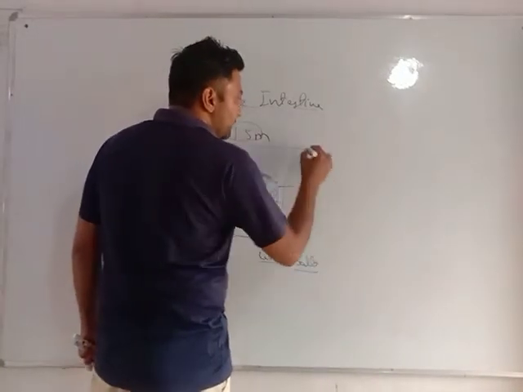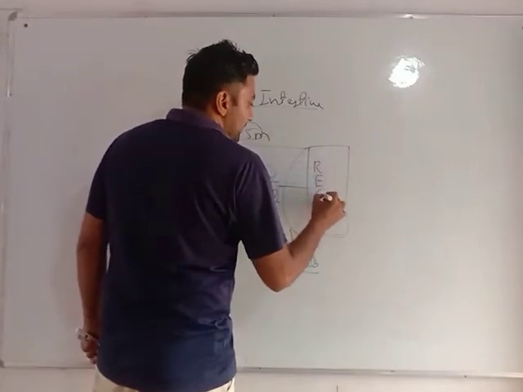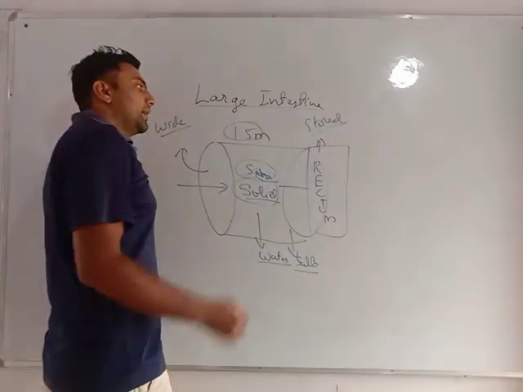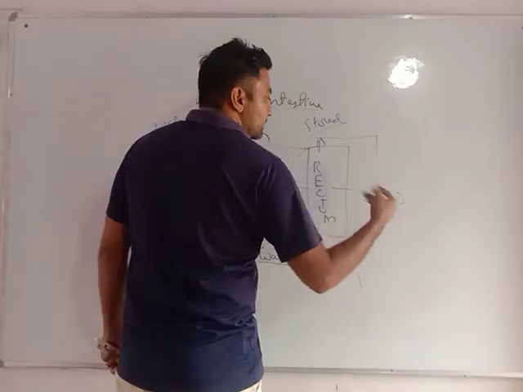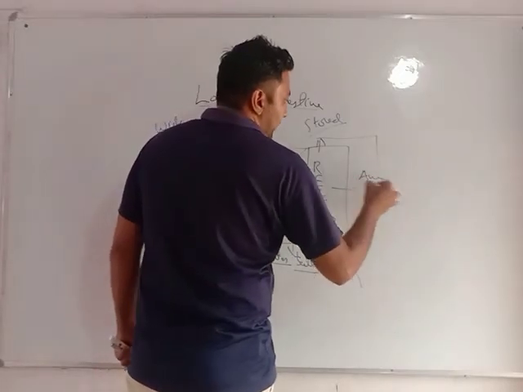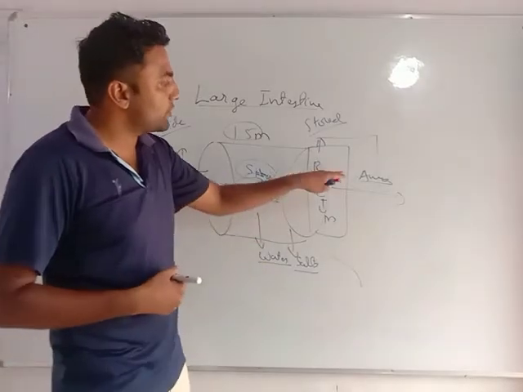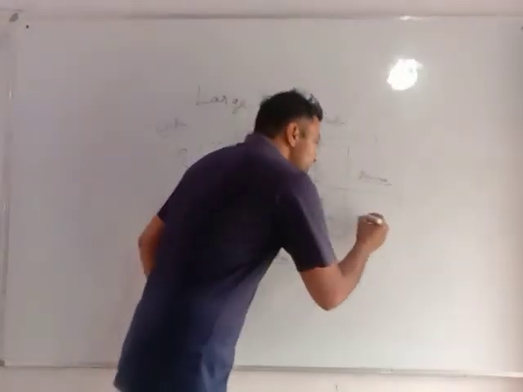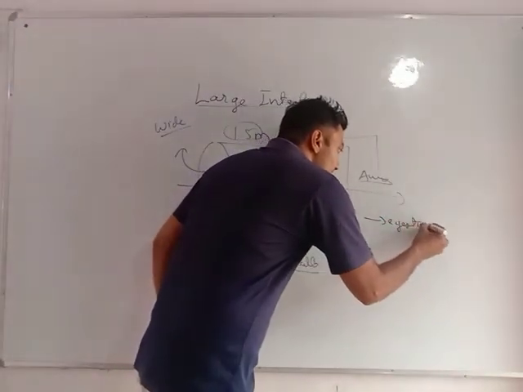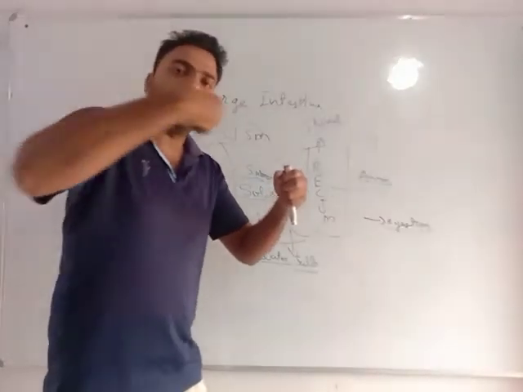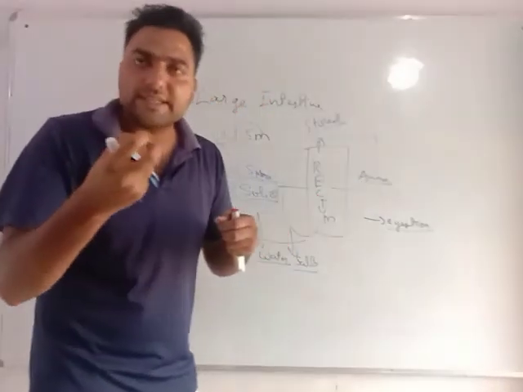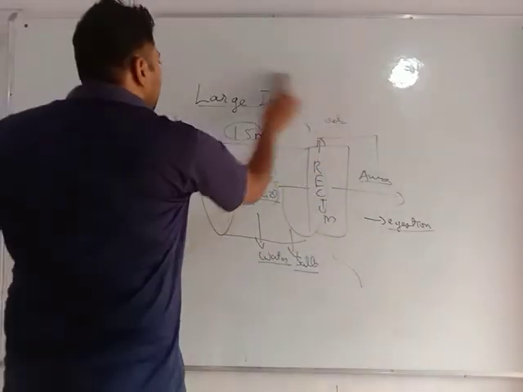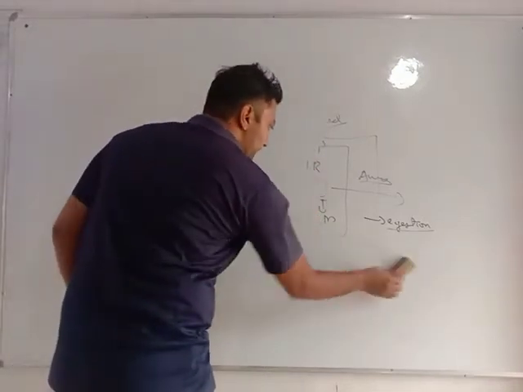Now this food goes to the rectum. It is stored in the rectum for a bit of time, and after that it is thrown out from the body by the anus. When our waste material, the undigested food, is thrown out from the body by the anus, this process is known as egestion. Very important. Egestion means throwing out the undigested food from the body. See, my dear students, this was the human digestive system.